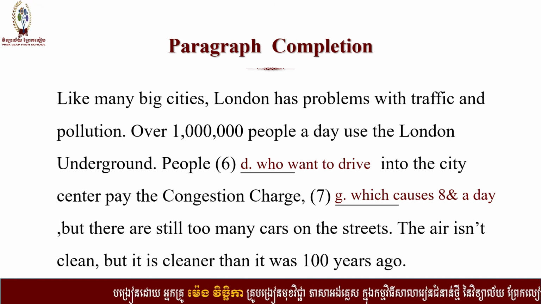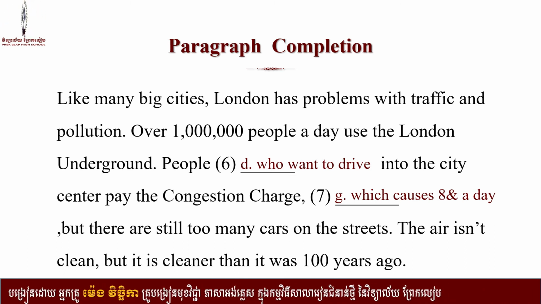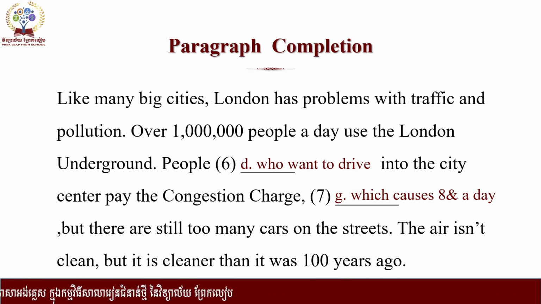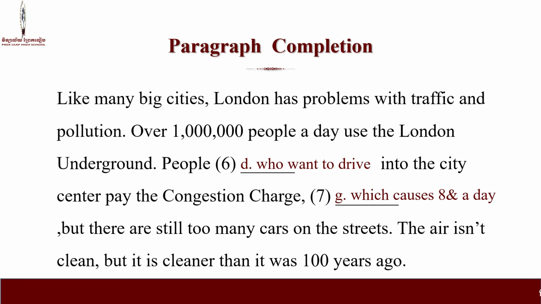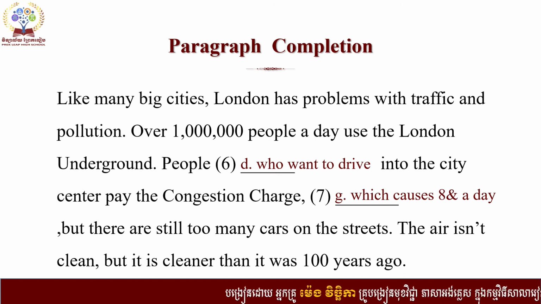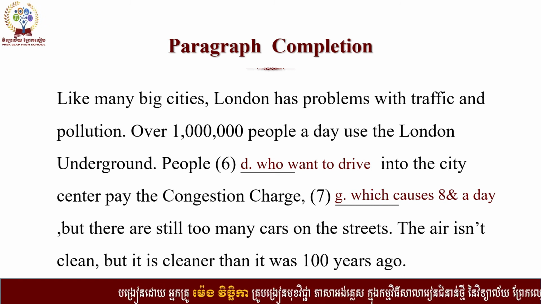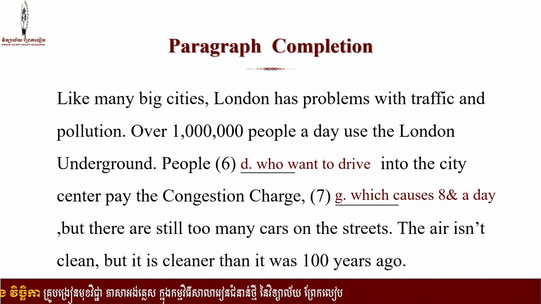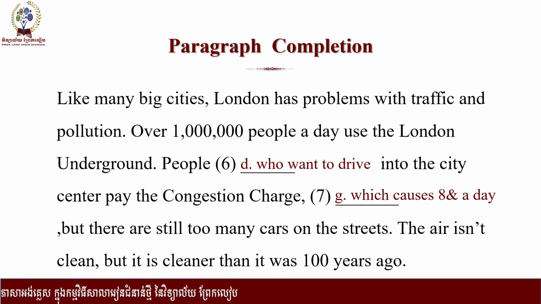Okay, so the second paragraph mentions what London is famous for, and the third paragraph, what is it about, everyone? Yes, in this paragraph, it's mainly talking about the problems that occur there. What are the problems? After the most interesting things, the next paragraph is about the problems, the concerns, the challenges that London faces. And how about the last paragraph?